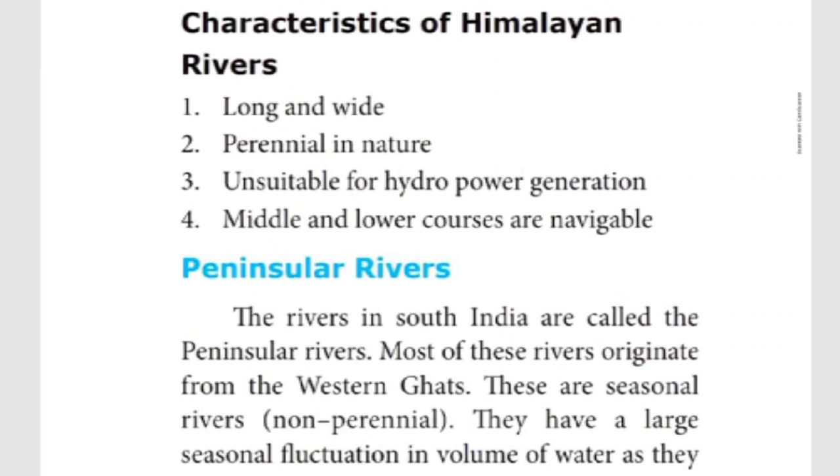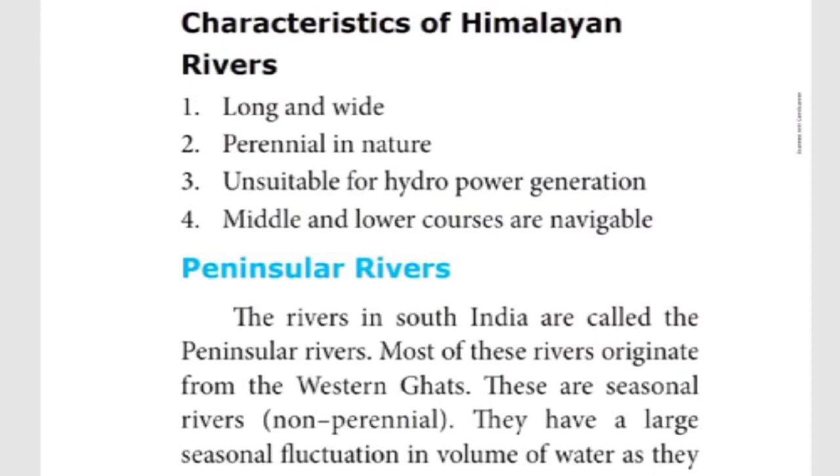Then the last one, middle and lower courses are also navigable. Middle as well as lower courses are navigable. Navigable meaning boats and all can sail along that. So that is the meaning of that. The next one, gorges. I did not tell the meaning, children. Gorge meaning a narrow valley with steep slopes. I think I told this when I was telling about the Indus River.